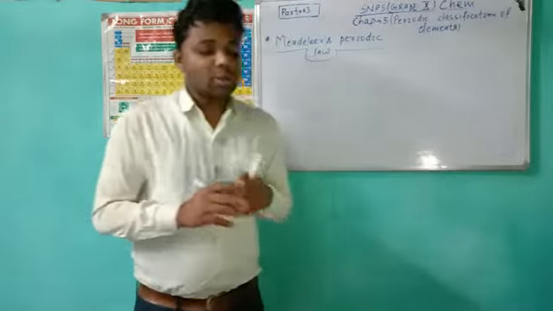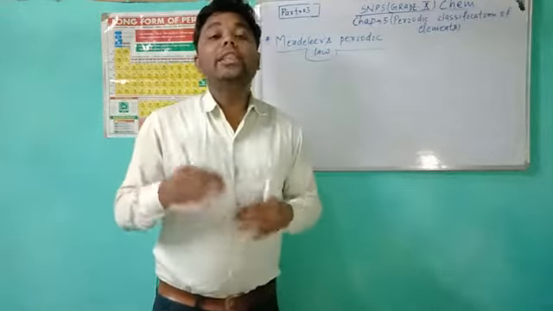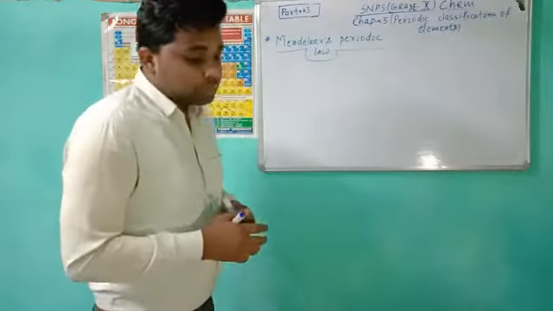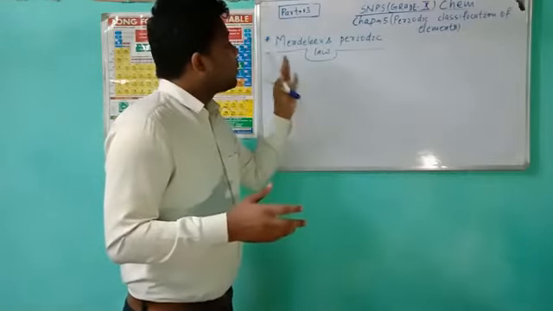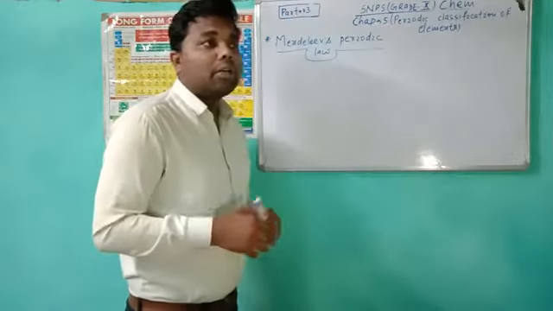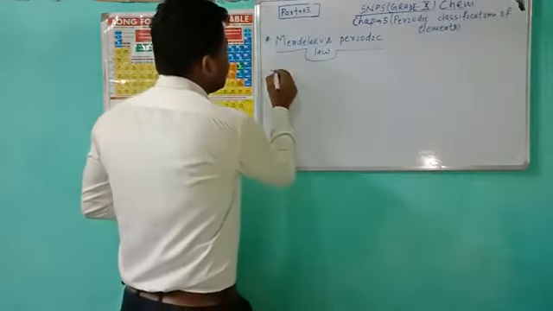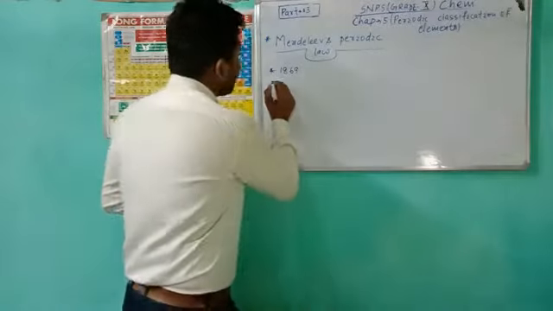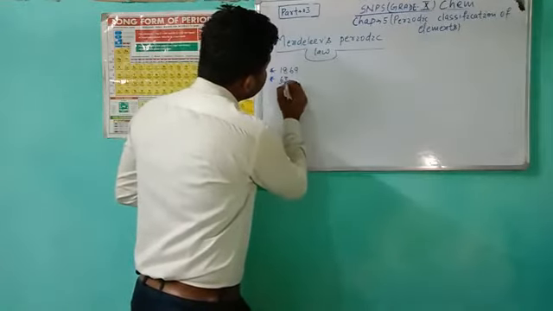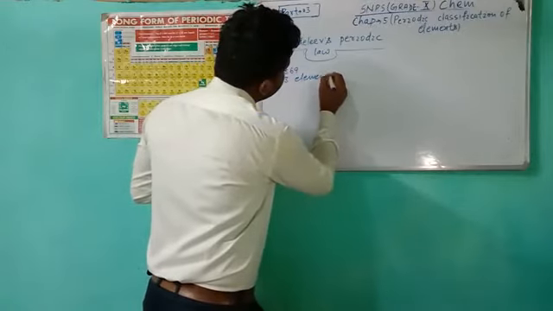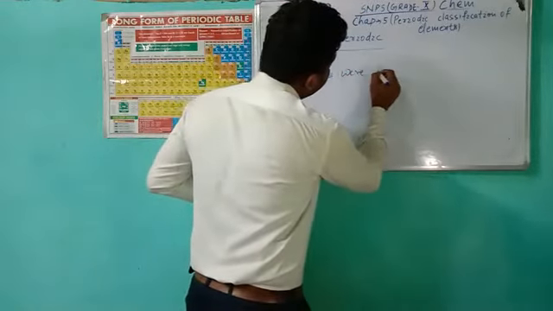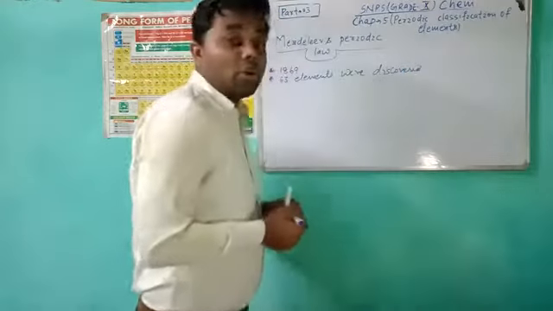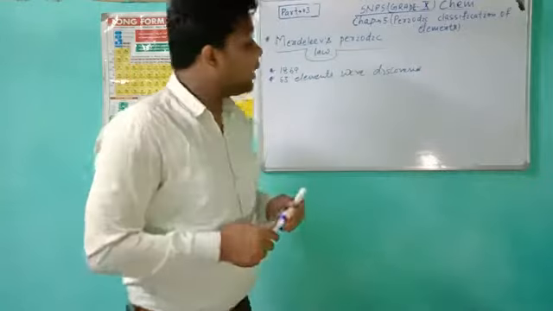A lot of scientists wanted to put elements in a table in order to classify them. Okay, so Mendeleev's periodic law was discovered in 1869, and at that time only 63 elements were discovered. This is a very interesting law, so be attentive.